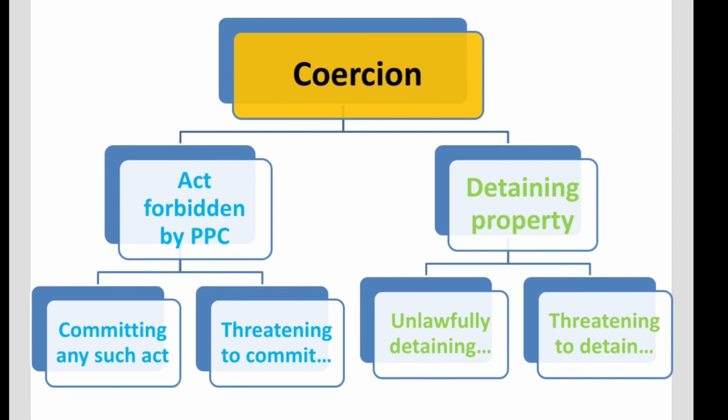So that's it for this lecture. In short, coercion is simply compelling a person to enter into a contract under pressure or a threat. And there are 4 types of coercion as per section 15, and we've looked at the relevant examples for each type. And one important point to remember is that it's irrelevant whether or not the PPC is in force at the place where the coercion takes place.